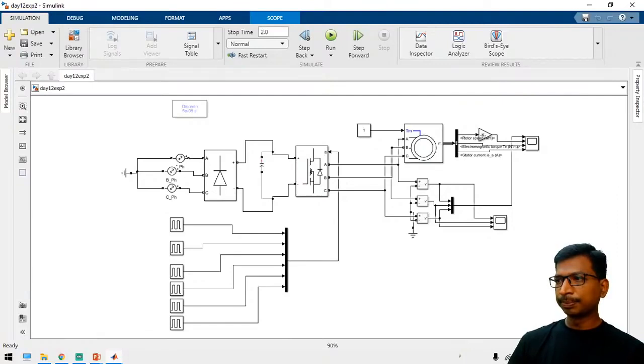Thank you, Mr. Gautam. Will you show me where is the power measurement block, the discrete mode? See here, for the power measurement, you have to take a voltage and current, and then from that you can calculate the power.